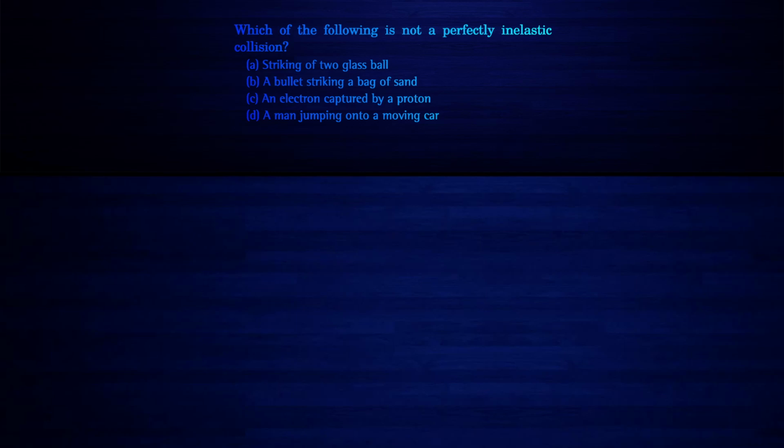Two bodies are said to have a perfectly inelastic collision if after the collision impact they move together. Let's say this be m1 and this be m2, and this is the time during the collision of m1 and m2. And after the collision, if the two bodies m1 and m2 move together, that is, the velocity of mass 1 and velocity of mass 2 are equal and they move together, then the collision is said to be perfectly inelastic collision.